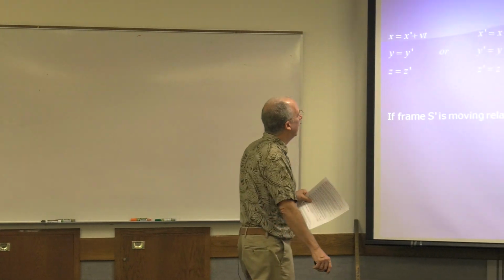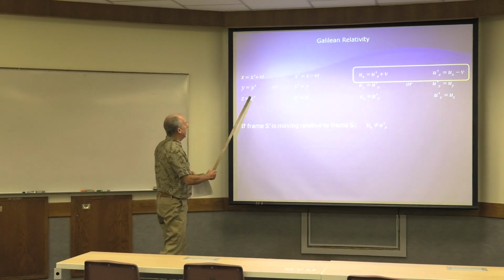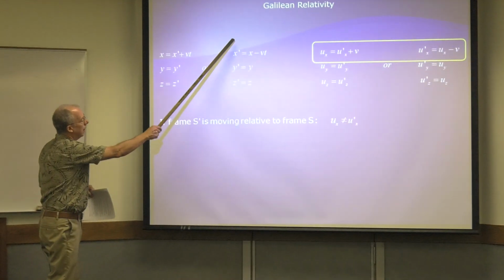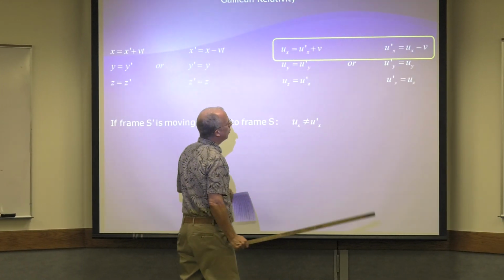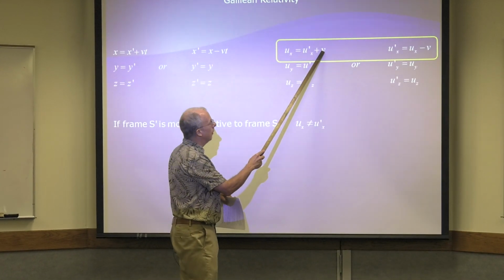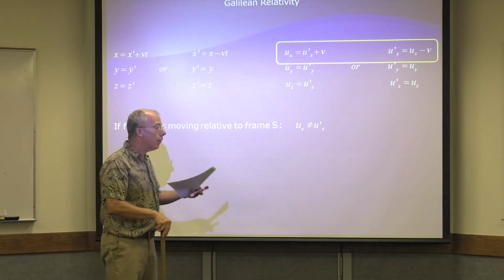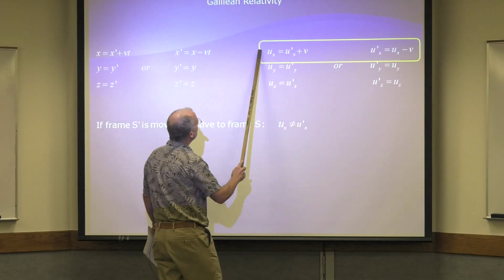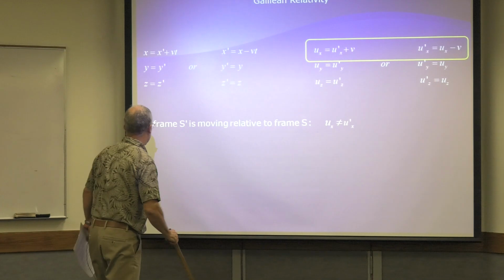Mathematically, as we've seen before, here are the Galilean transformation equations. Here's the position, then we take the derivative, and we get the velocity. And don't forget, the v is the velocity of the reference frame. The u's are the velocities of the object in the reference frame. So here are the Galilean velocity addition or subtraction equations, whatever you want to call them.